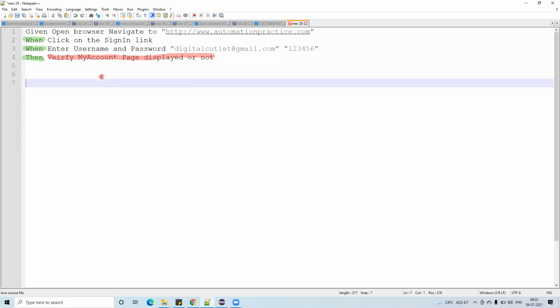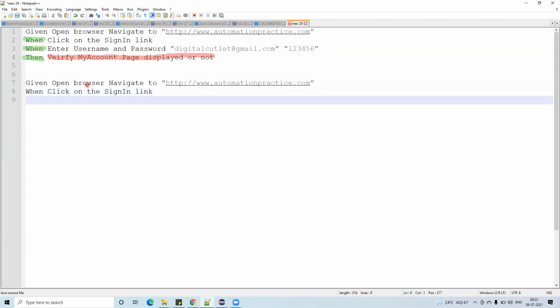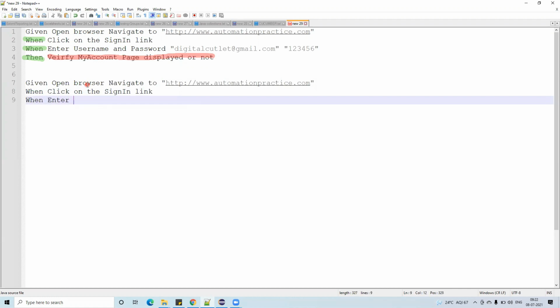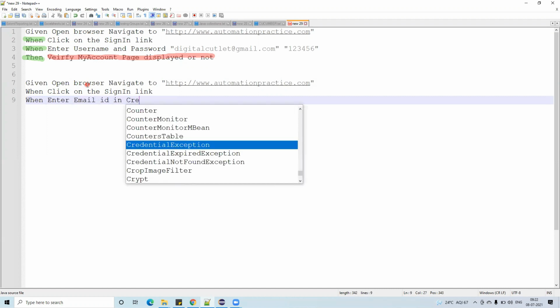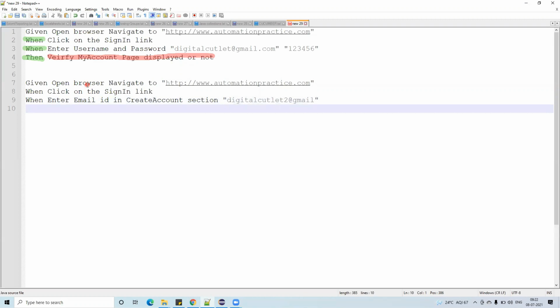Now let's write one more test case, which is create account. For create account also, I can copy the first two lines, paste them, and then use When: enter email id in create account section. What is the email id? Digital cutlet 2 I am giving. This is also When, because this is a normal action.